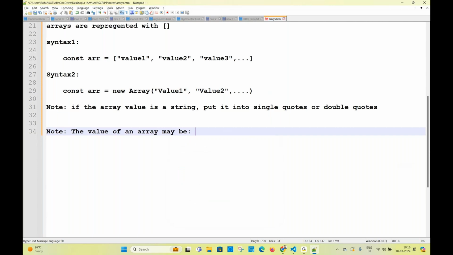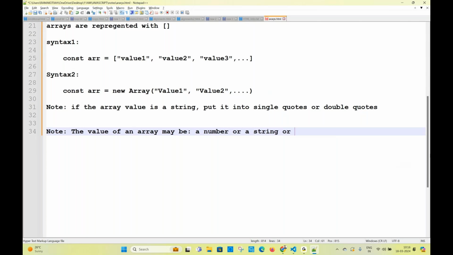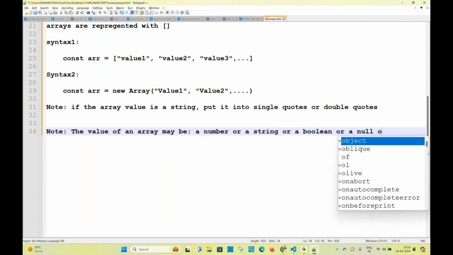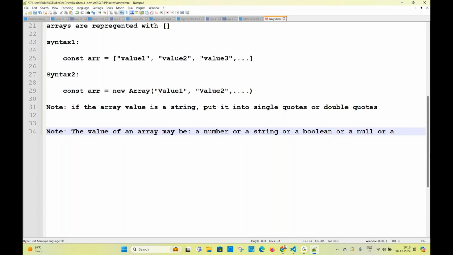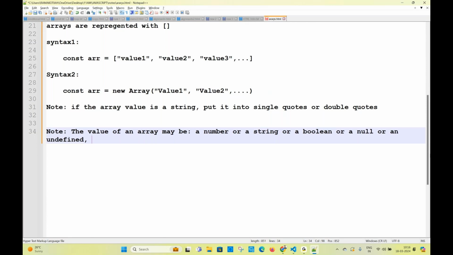The array value may be a number, or a string, or a boolean, or a null value, or an undefined, or an array, or an object. Remember, be careful. Very important point. Write this.